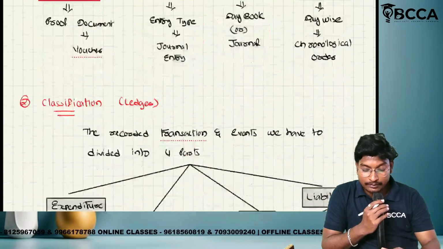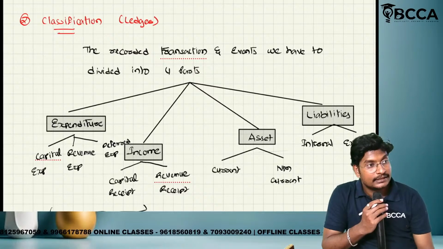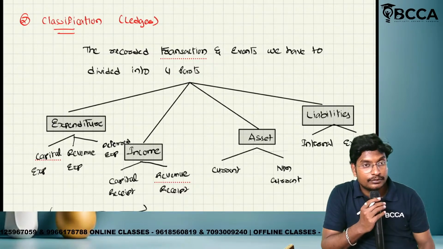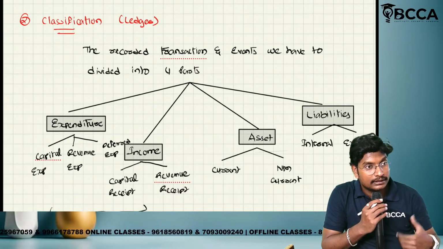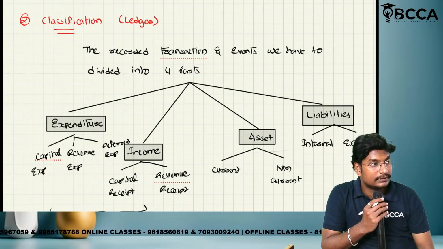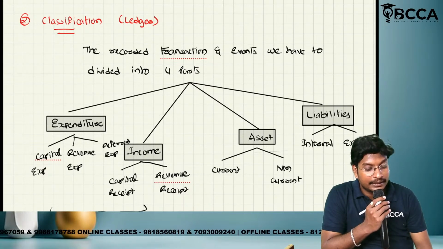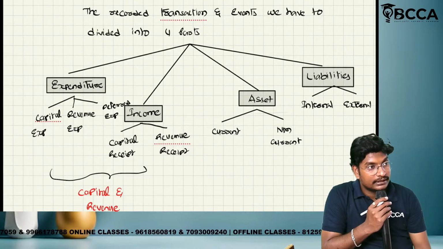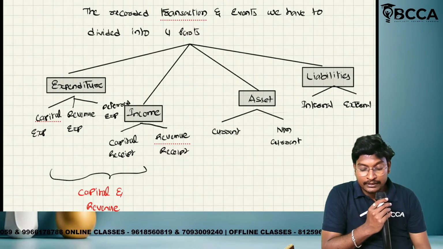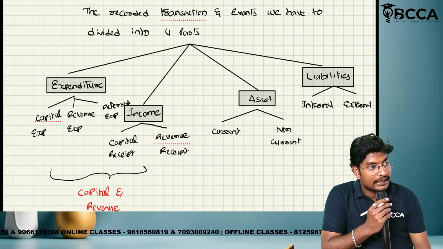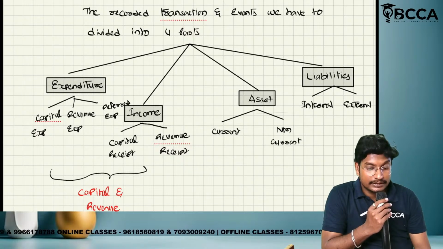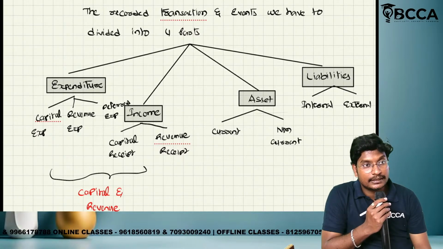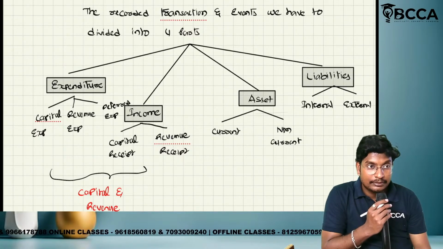Next, after that, classification. We will classify mainly in 4 parts: expenditure, income, assets and liabilities. Expenditure is divided into 3 types: capital expenditure, revenue expenditure and deferred revenue expenditure. Income is divided into 2 types: capital receipt and revenue receipt. Asset is divided into current asset and non-current asset. Liability is divided into internal liability and external liability.